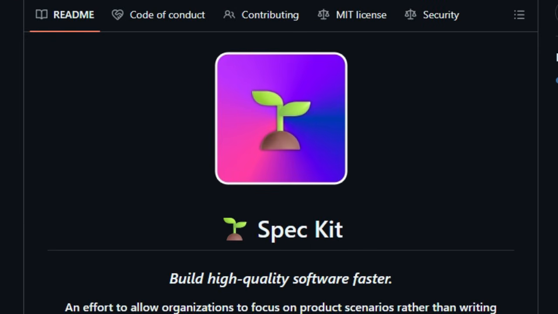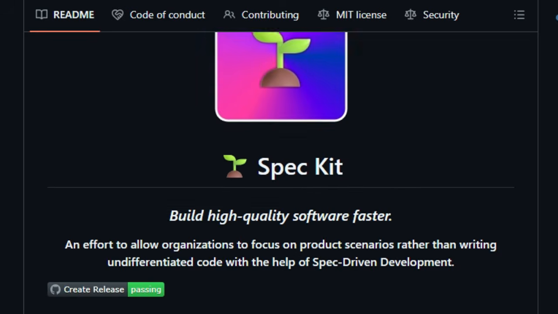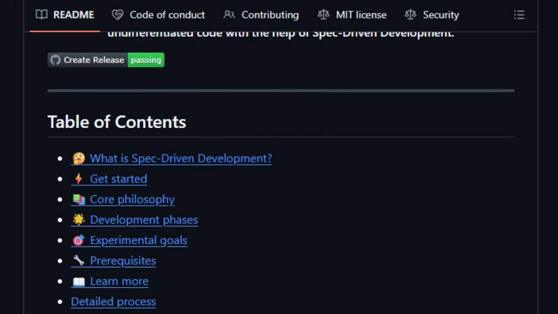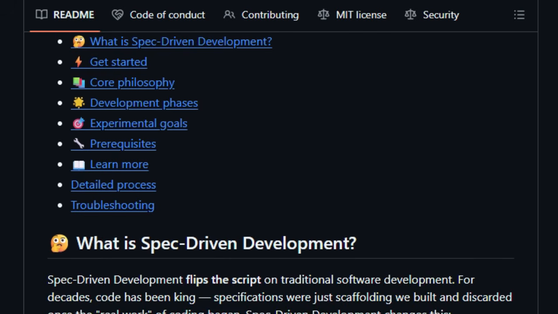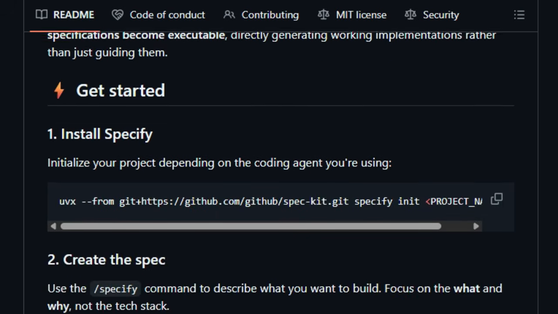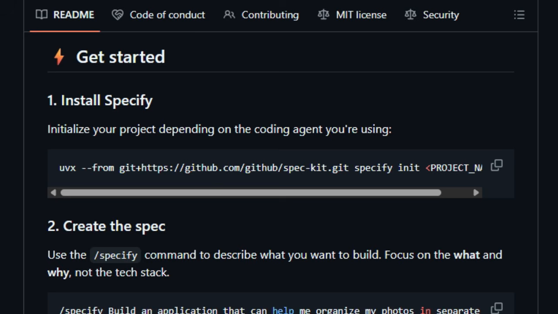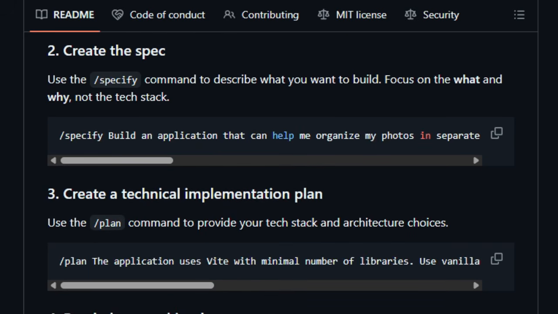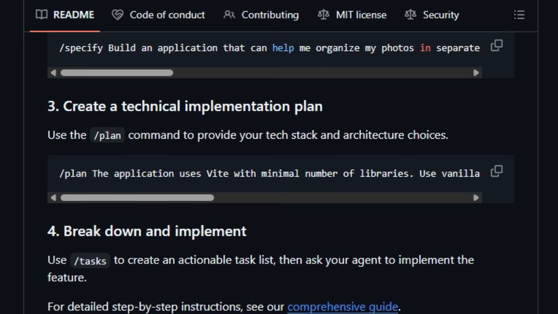The moment you supply your goals, what you're building and why, the toolkit transforms that vision into a structured process, guiding AI tools like GitHub Copilot, Claude Code, or Gemini CLI to generate real quality work. This structured approach unfolds in 4 clear phases: specify, plan, tasks, and implement, each with built-in checkpoints that require validation before moving on. That means your intentions get refined and confirmed step by step, eliminating guesswork and vague prompts. It's a smart way to keep AI agents focused, accountable, and aligned with your vision.